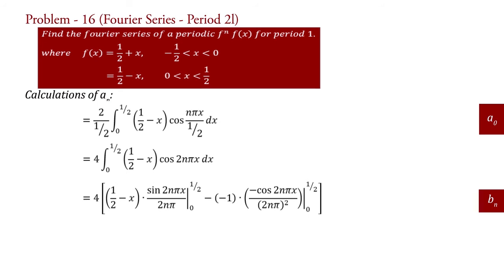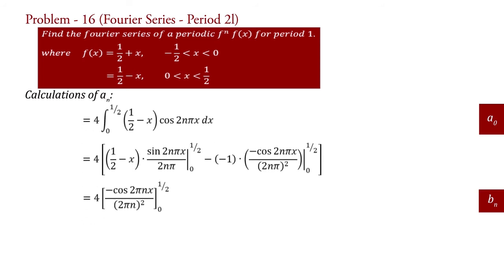Now, substituting the values of limit in this term, sin 2 pi n into 1 half equal to sin n pi, which is equal to 0 for any n, and for the other limit sin 0 equal to 0. Therefore, this term becomes 0, and the remaining term is a_n equal to 4 into minus cos 2 pi n x upon (2 pi n) square with limit 0 to 1 half.